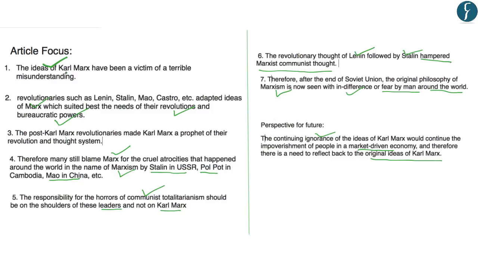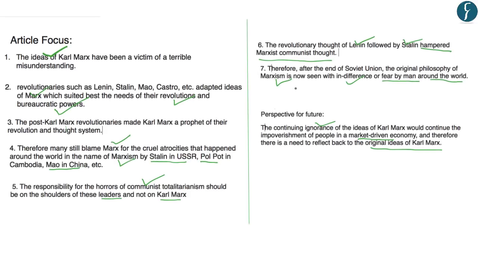So the article says that the ideas of Karl Marx have been misunderstood. Secondly, the revolutionaries like Lenin, Stalin, etc. used the ideas of Karl Marx to suit the needs of their own revolutions and bureaucratic powers. They made Karl Marx a prophet of their own revolution and thought system. So many still blame Karl Marx for the cruel atrocities that happened around the world in the name of Marxism. And that is the sole reason why the original philosophy of Marxism is now seen with indifference or fear by people around the world. So the author says that the need of the hour is to reflect back to the original ideas of Karl Marx.